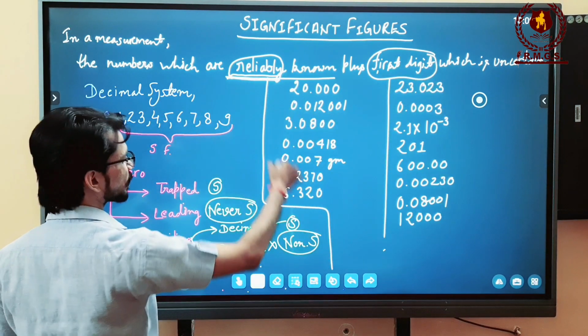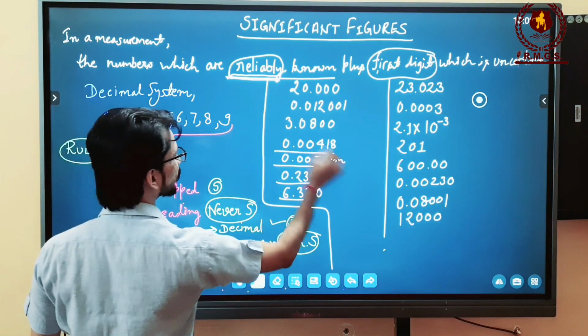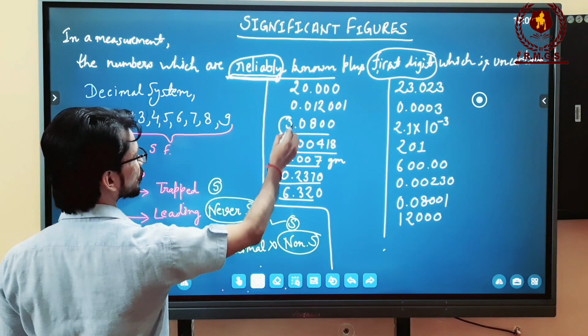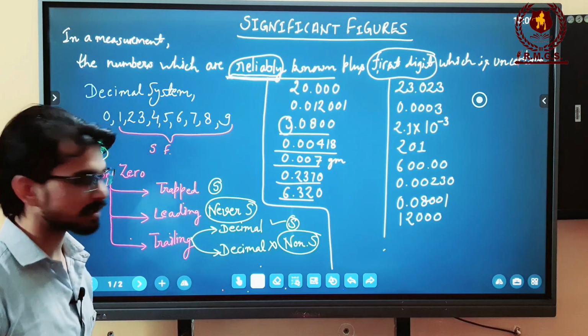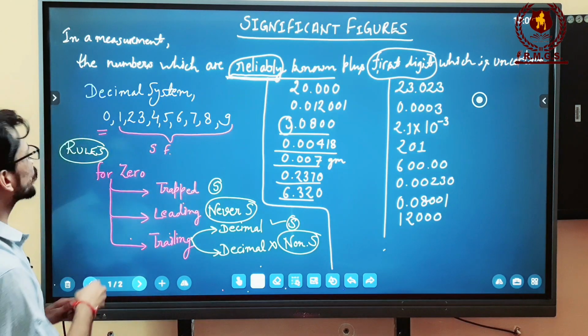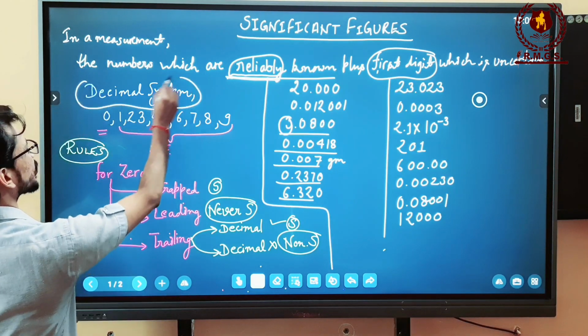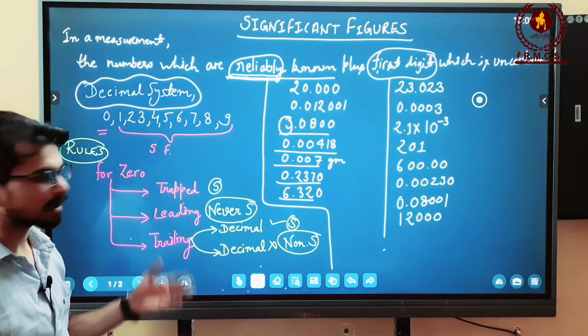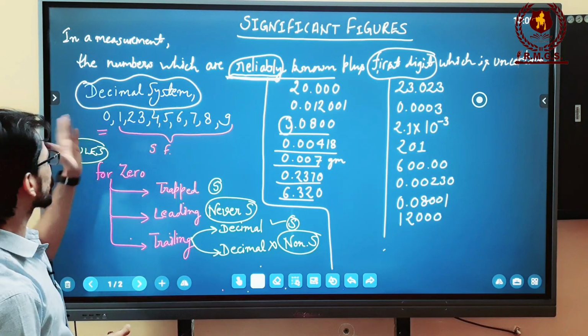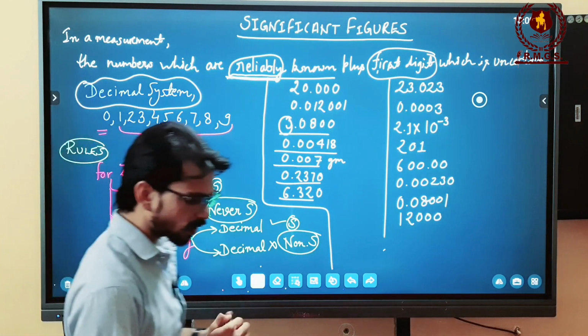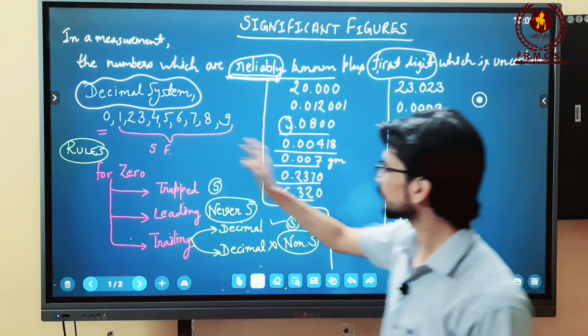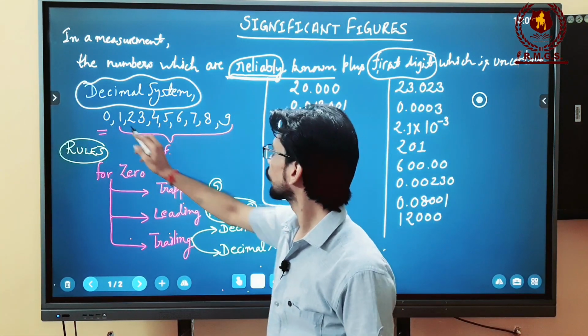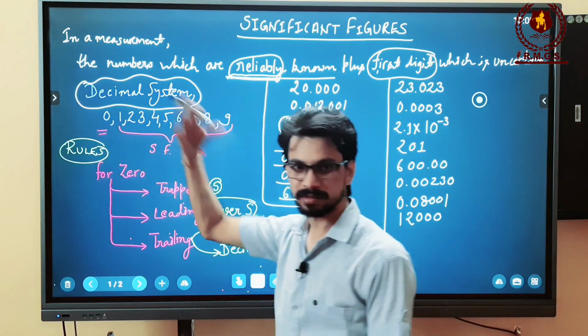I have written there different values in different measurements, in which you can say this is the first digit and check whether the other numbers are significant or not. So let's start. As you know, we work on a decimal system. All the experiments in science are done according to the decimal system. In the decimal system we take only the numbers from 0 to 9. These are a total of 10 numbers, in which 1 to 9 are non-zero numbers and 0 is a simple zero.